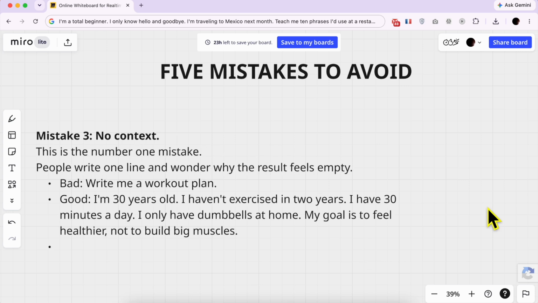Mistake number 3: no context. This is the number 1 mistake. People write one line and wonder why the result feels empty. A bad example can be write me a workout plan. A good example can be I'm 30 years old. I haven't exercised in 2 years. I have 30 minutes a day. I only have dumbbells at home. My goal is to feel healthier, not to build big muscles. See how the second one gives the AI something real to work with?